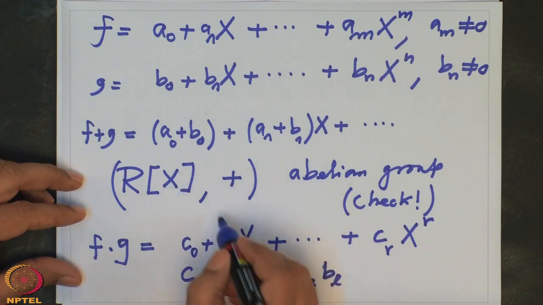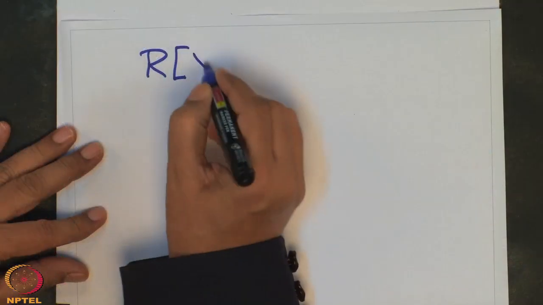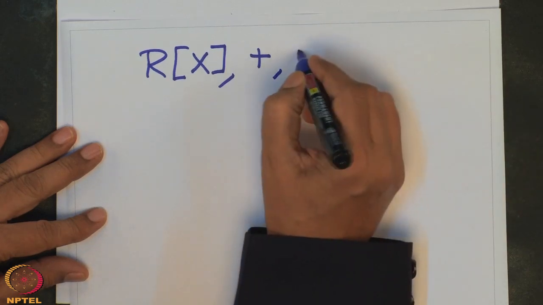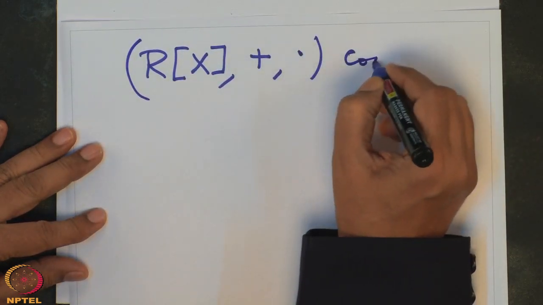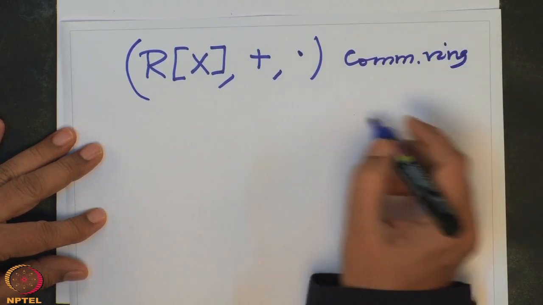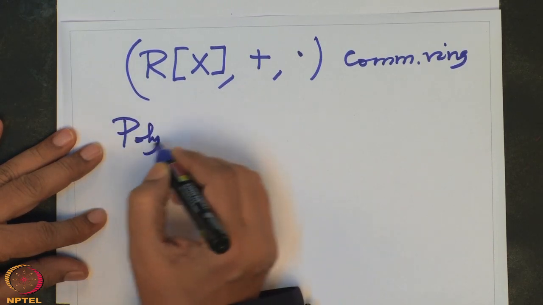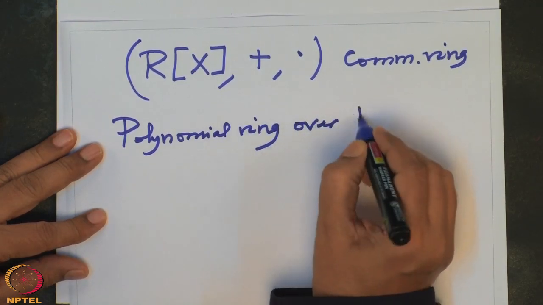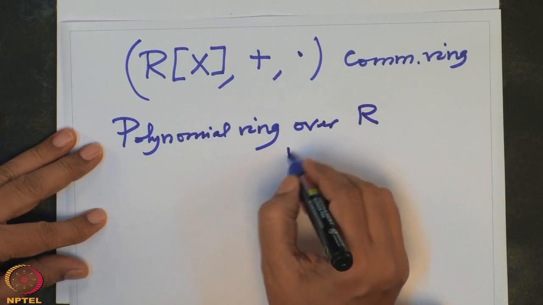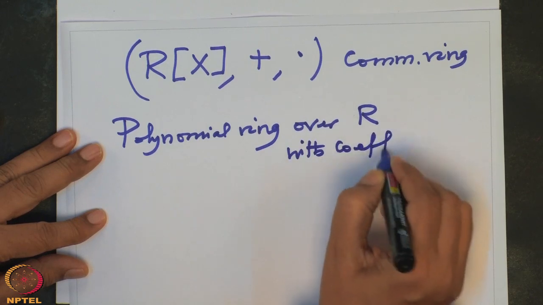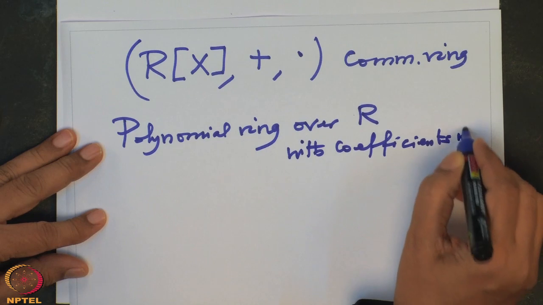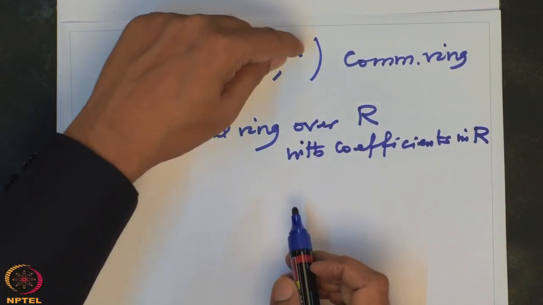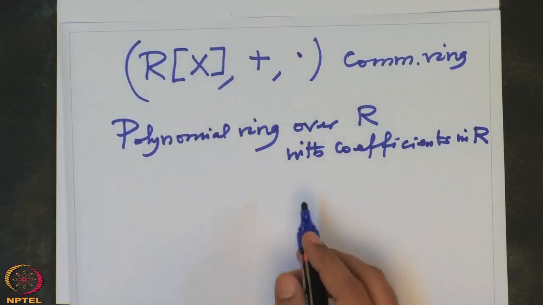With respect to that, I will simply say directly that R[x], with plus and the multiplication I have defined, is also a commutative ring, and this ring is called a polynomial ring over R, or also one says polynomial ring with coefficients in R. So we have extended the definition of addition and multiplication from the ring R to the polynomials.